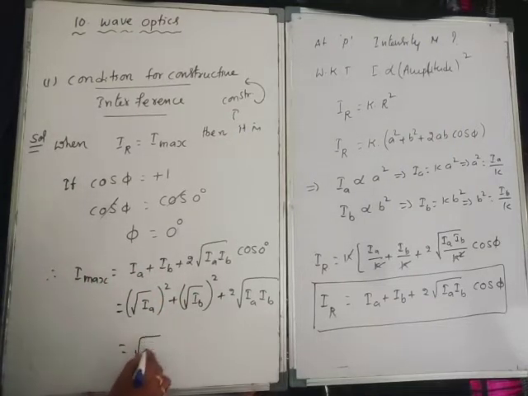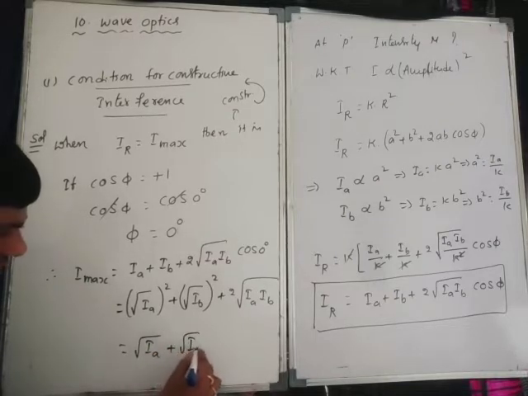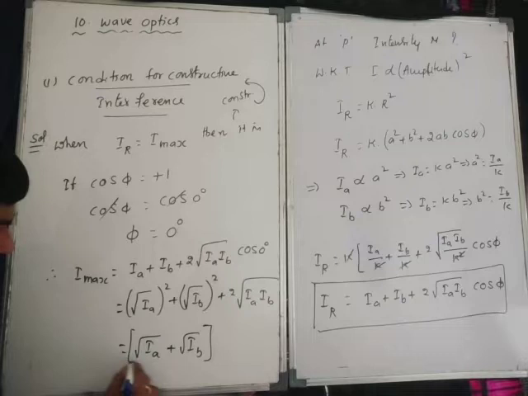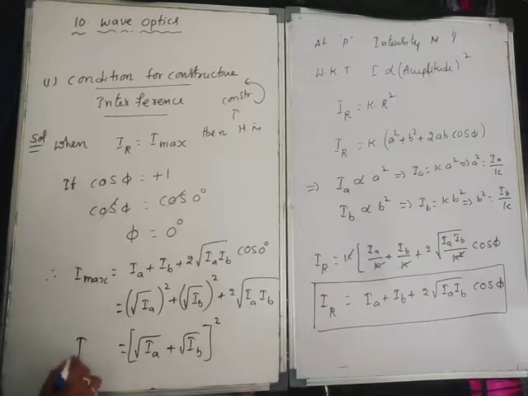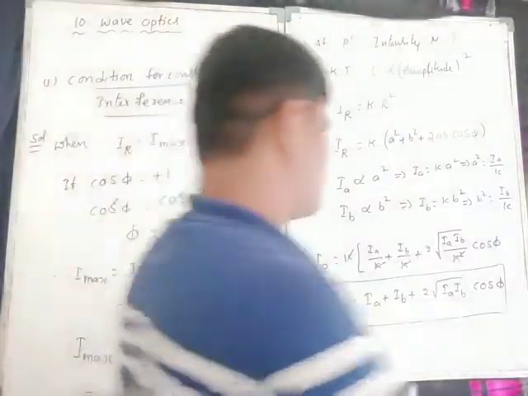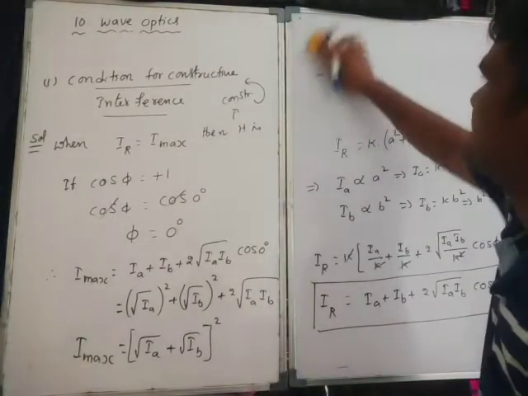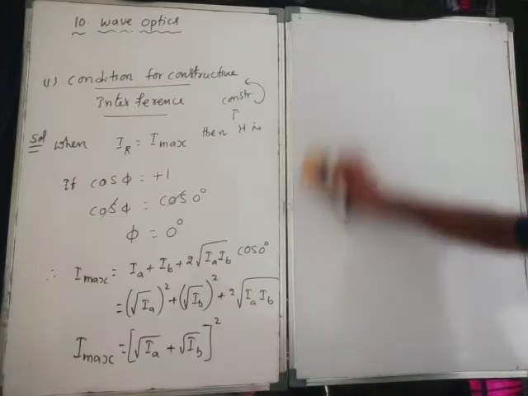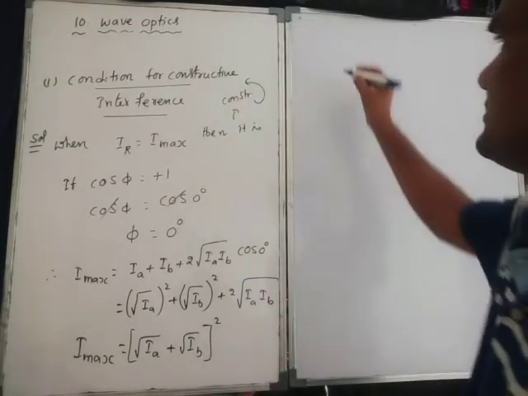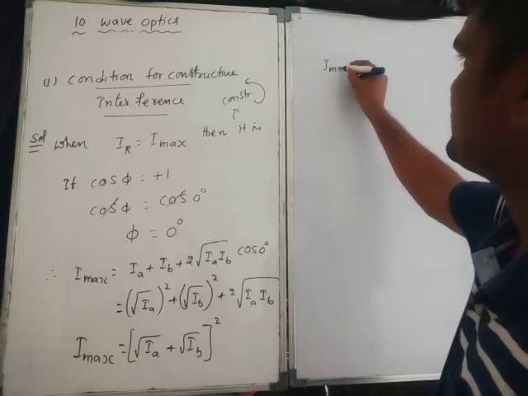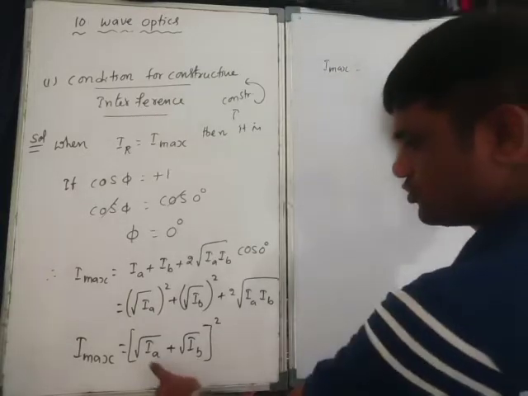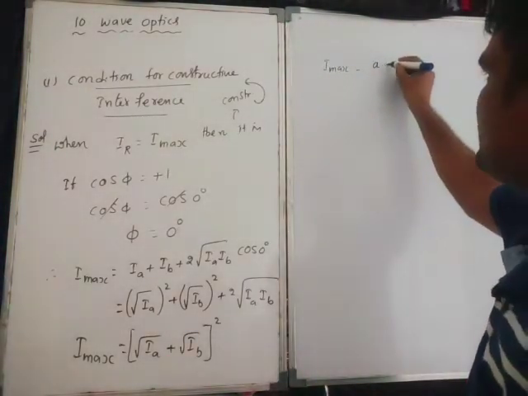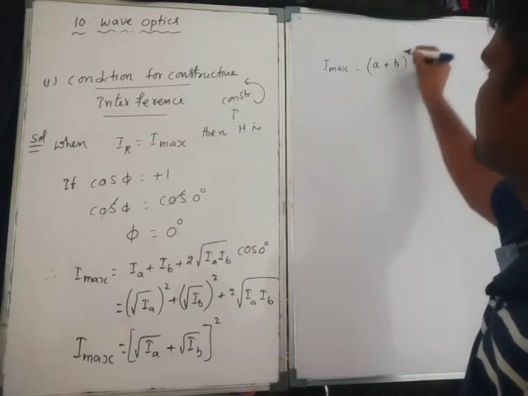So I max is equal to root over IA plus root over IB, whole square.